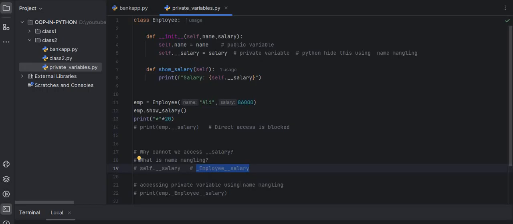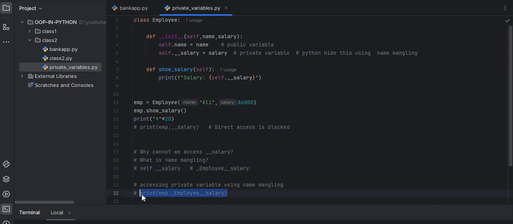If you have not checked yesterday's video, please check it, where we ran this code and, when trying to access this variable directly, we got an AttributeError: the Employee object has no attribute salary. Then we learned how to access a private variable using name mangling.